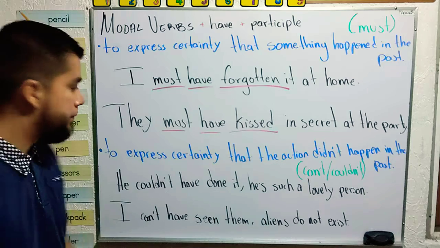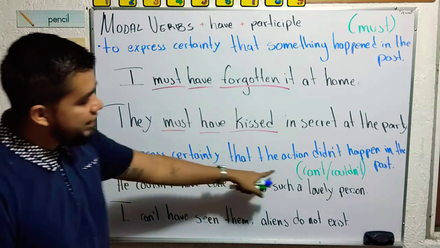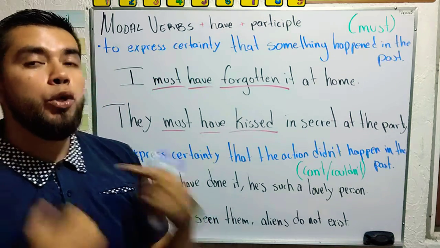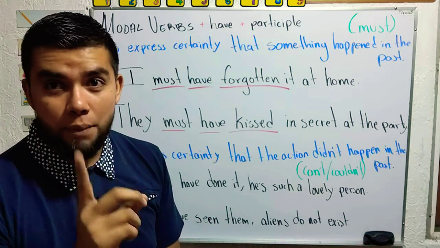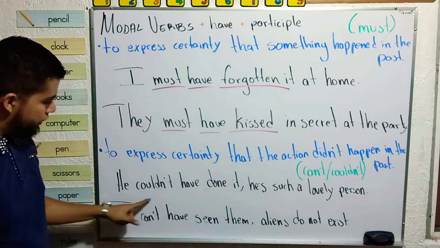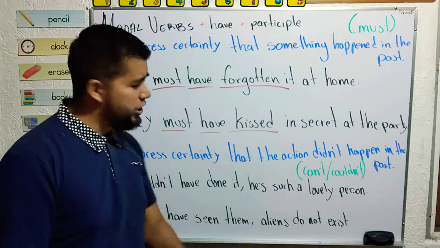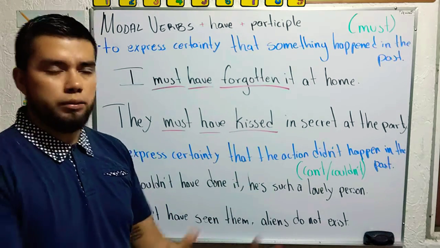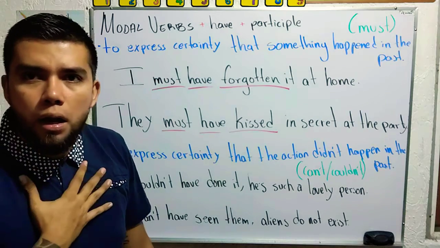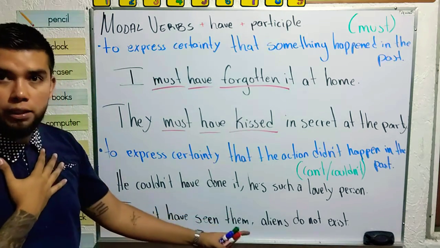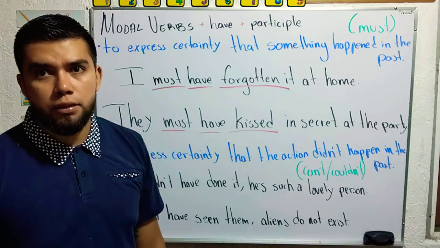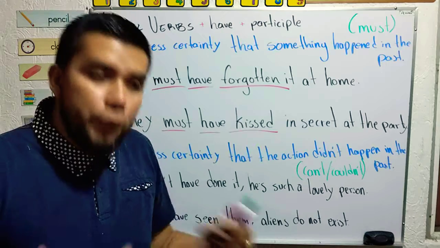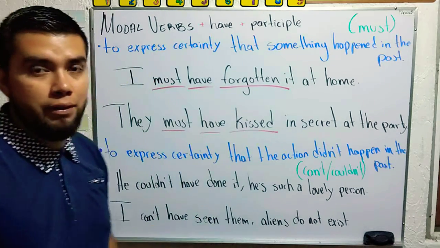Now, the second scenario. To express certainty that the action didn't happen in the past. Now, it's the negative form. You are pretty sure that the action didn't happen. He couldn't have done it. He's such a lovely person. Imagine a man killed somebody, and you are like, what? He couldn't have done it. He's such a lovely person. So you're pretty sure that the action didn't happen, but it's only a supposition.